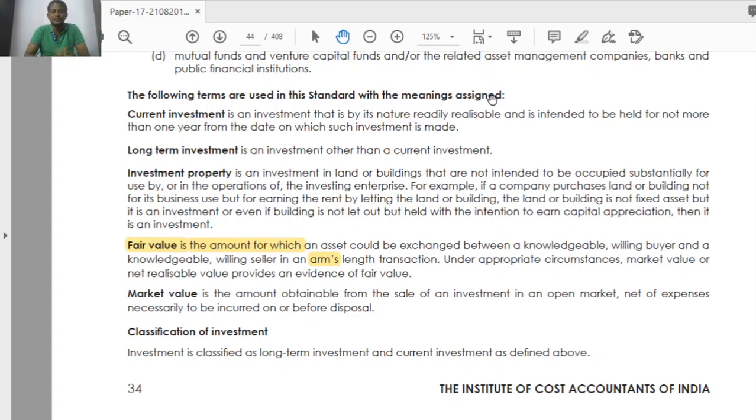In Schedule 3, preparation of financial statements, in the equity and liabilities balance sheet, this long-term investment should be categorized as a non-current investment. Here it is long-term investment, but in case of Schedule 3, the same should be classified under non-current. Current, non-current, there are two types of investment. Presentation of financial statements, basic understanding of Schedule 3.